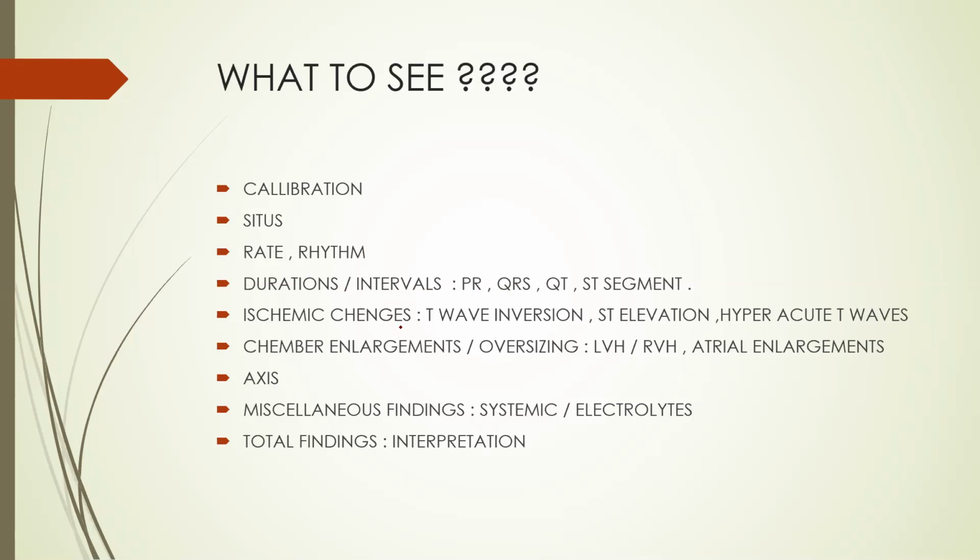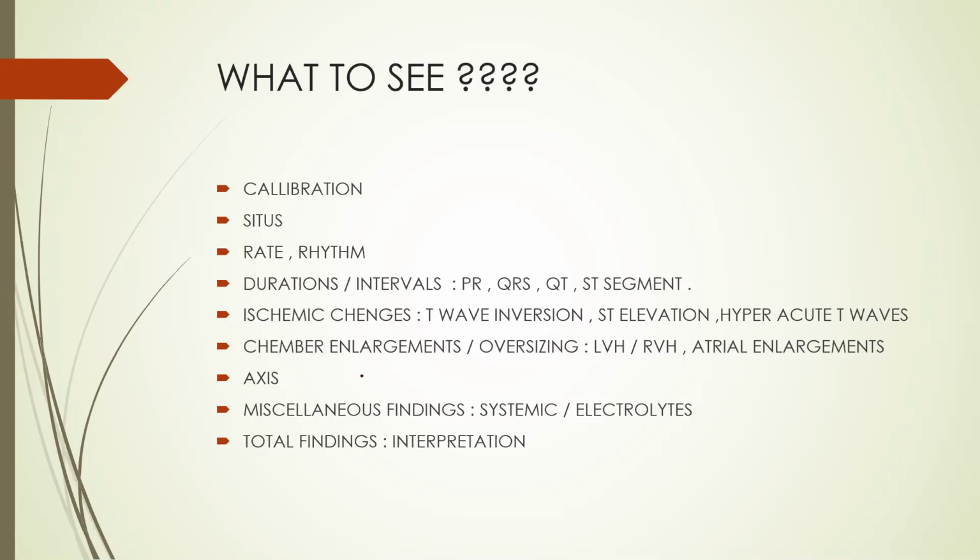Then ischemic changes in the form of tall T waves, T wave inversions, ST elevation or depression; all these are ischemic changes. Then any chamber enlargement or oversizing like LVH, RVH, or any of the atrial enlargement, right or left. Then axis of the heart. Miscellaneous findings like systemic conditions like pulmonary embolism, hyperthyroidism, hypothyroidism, or electrolyte disturbances like hyperkalemia, hypokalemia, calcium disturbances. This you can find out from the ECG.